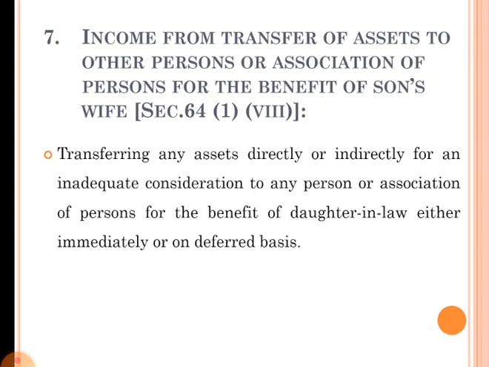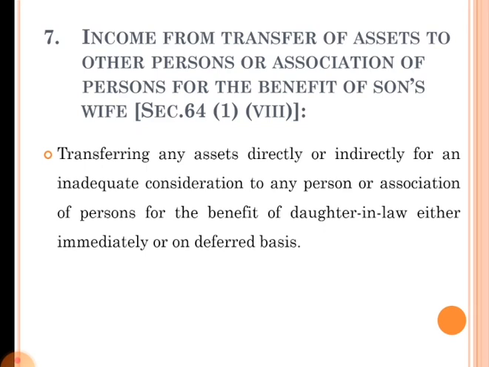Next case is income from transfer of assets to other persons or association of persons for the benefit of son's wife, that is, for the benefit of daughter-in-law. Section 64 subsection 1 clause 8. This is the same as the previous case, but here the beneficiary is the daughter-in-law. Transferring any assets directly or indirectly for inadequate consideration to any person or association of persons for the benefit of daughter-in-law, either immediately or on deferred basis.